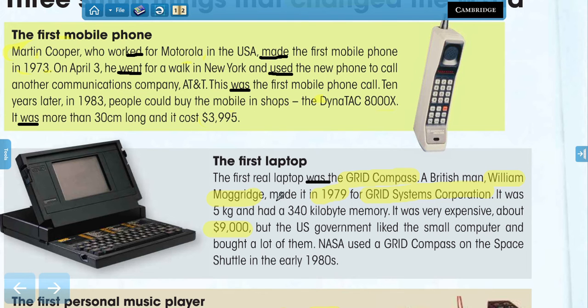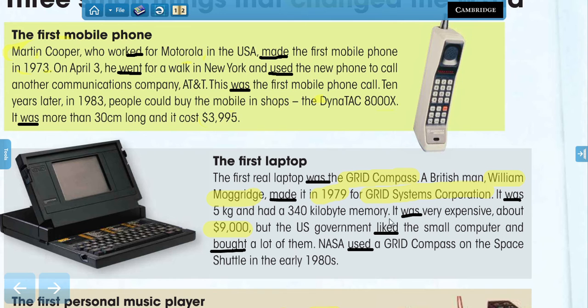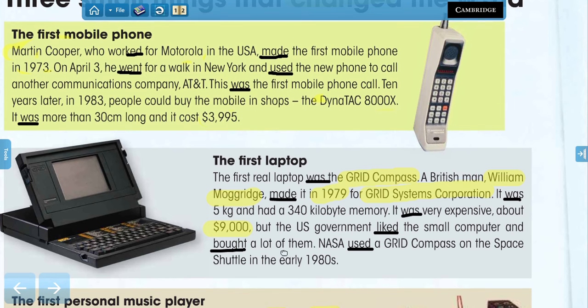We have was, made, was, again, liked, bought, and used. Very good. Pay attention to the verbs that are regulars and irregulars. We have, for example, liked, used with the ed at the end, and we have bought, a complete new verb.